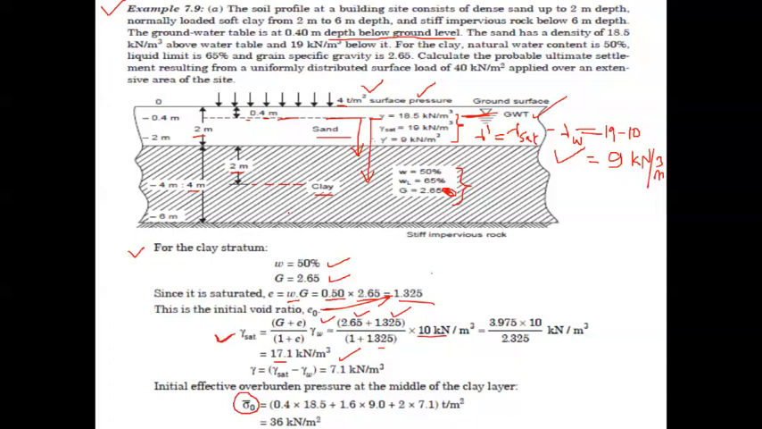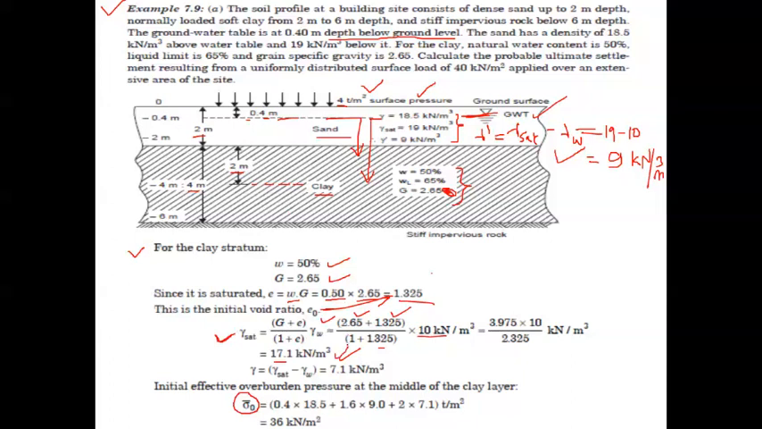Usually, if the saturated value is not given, then we must calculate the saturated unit weight like this. G plus e divided by 1 plus e into gamma w, you may be remembering this equation. Using this equation, finally we get the answer of 17.1 kilonewton per meter cube, which is the gamma saturated value.